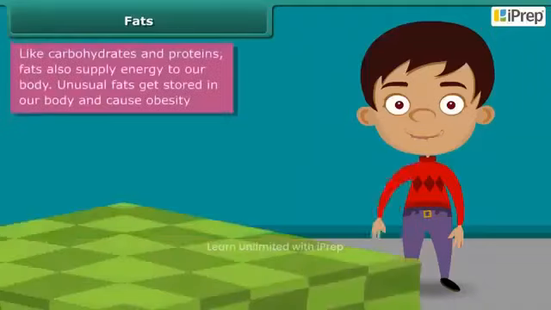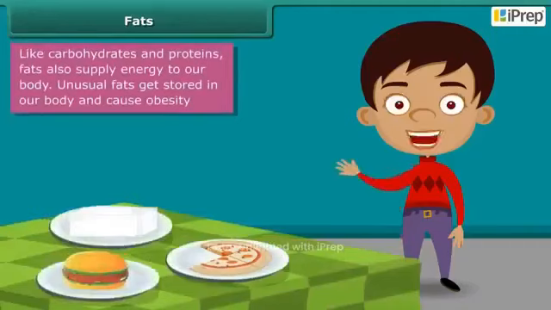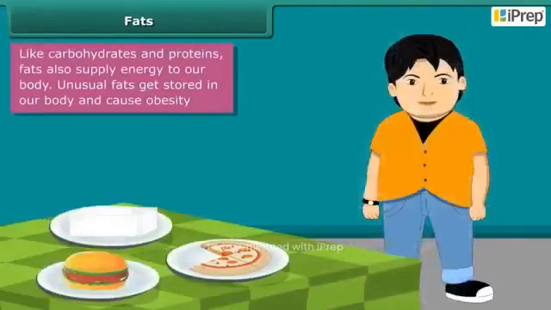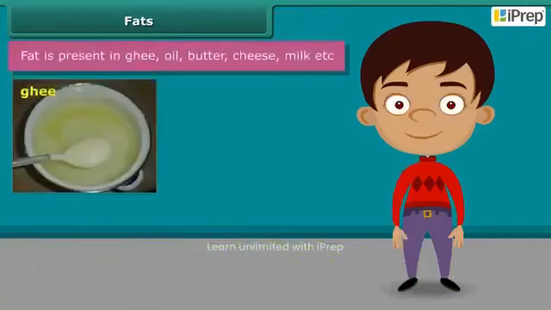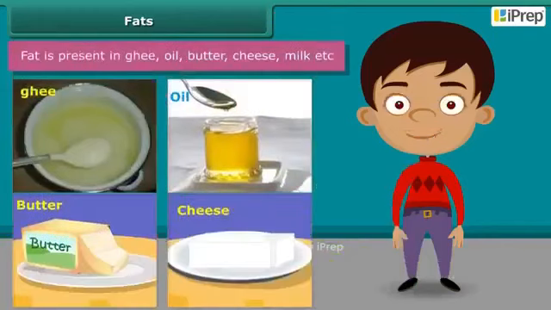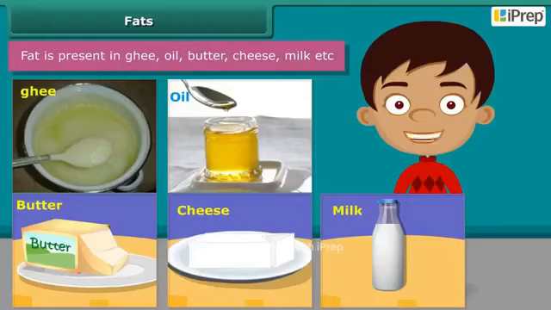I know that you all love pizza, burger, cheese, etc., but your parents do not allow you to eat them regularly because such foods contain large amounts of fat. Fats supply us with energy. If we don't use up this energy, our bodies build up a store for future use in the form of body fat. This is the reason why people eating much oily food become obese. Ghee, oil, butter, cheese and milk are some main sources of fats.